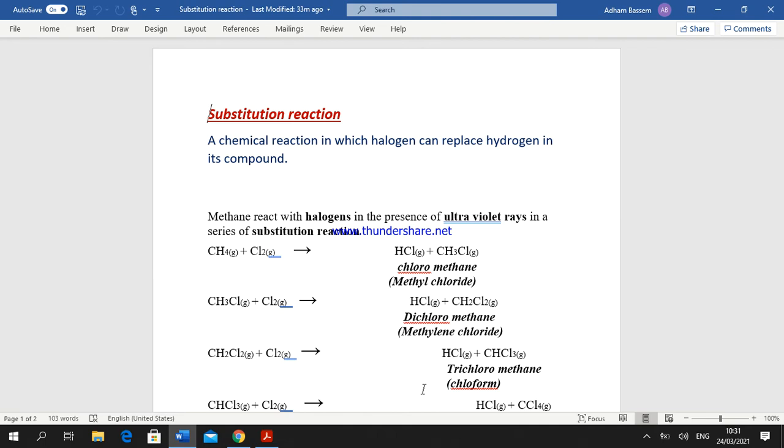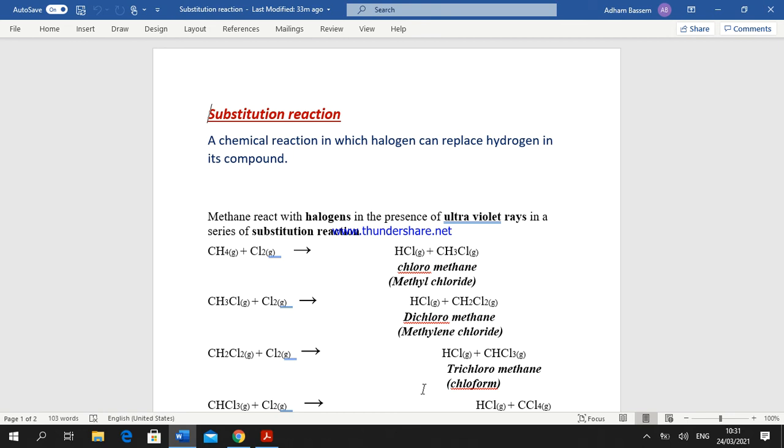Today, we will talk about the important chemical reactions in organic chemistry. The important chemical reactions include 5 types. Type number 1, substitution reactions. 2, addition reactions. 3, esterification reactions. 4, polymerization reactions. 5, dehydration reactions.